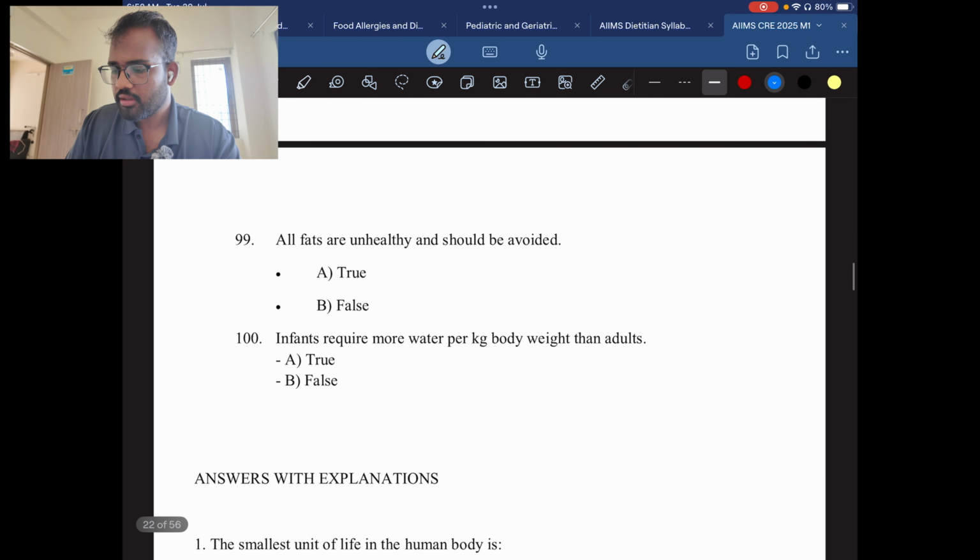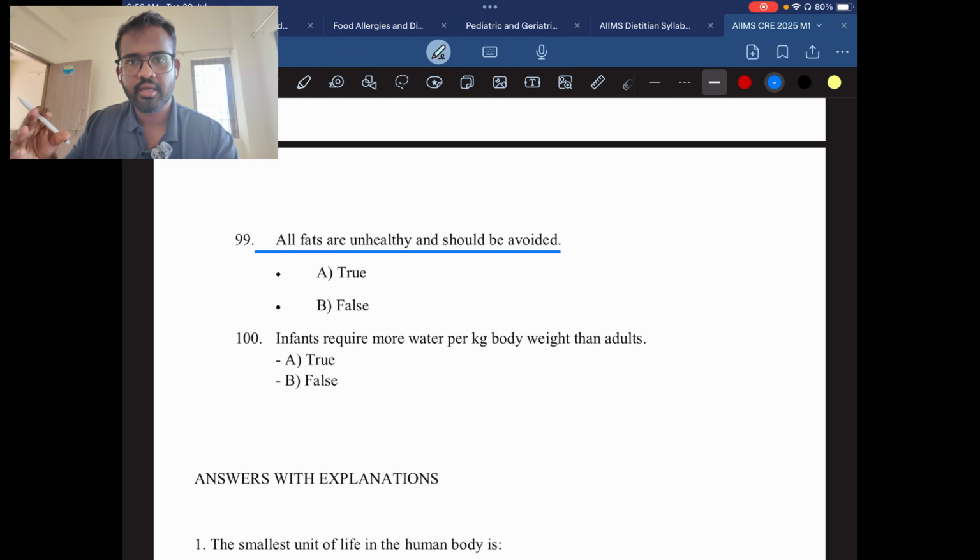Question number 99. All fats are unhealthy and should be avoided. This is also not true, because we need some amount of unhealthy fat and some amount of healthy fat also. So we need both in balance. They have their limitations. They have their requirement. So the answer is false. All fats are not unhealthy.